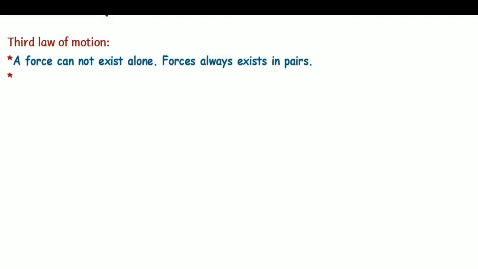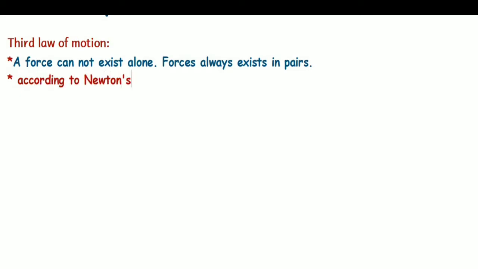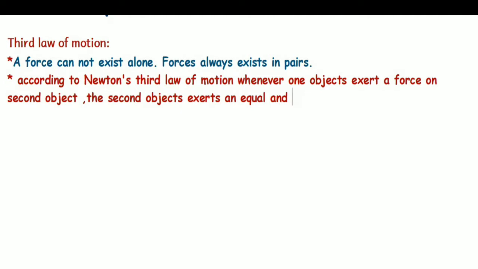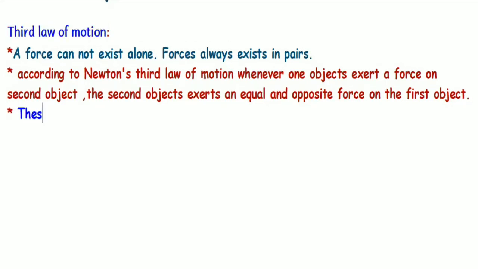According to the third law of motion, Newton suggested that if an object exerts a force on a second object, then the second object will also exert a force on the first object, and this force will be equal and opposite to the previous force.